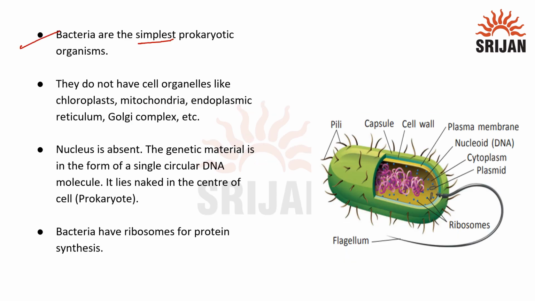Bacteria are the simplest prokaryotic organisms, which means they do not have cell organelles like chloroplast, mitochondria, endoplasmic reticulum, Golgi complex, etc. They do not have a nucleus and their genetic material is in the form of a single circular DNA molecule, and it lies naked in the center of the cell. Here we can observe it. We can see this region is called the nucleoid and the genetic material is freely lying in the cell.